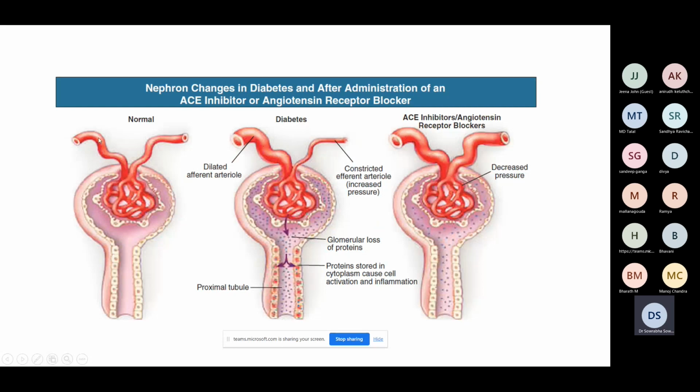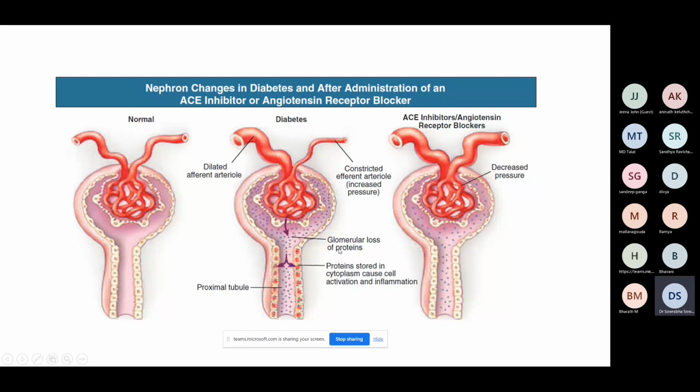So here if you see, this is what happens in diabetes. This is the normal where both are balanced. In diabetes, the afferent arteriole gets dilated, whereas the efferent gets constricted. Now this causes a lot of glomerular hyperfiltration. This glomerular hyperfiltration, or increased pressure within the glomerulus, is responsible for glomerular loss of proteins. So far, I hope it is clear. That is why we'll be using ACE inhibitor or an ARB as a strategy to relieve this glomerular hyperfiltration.